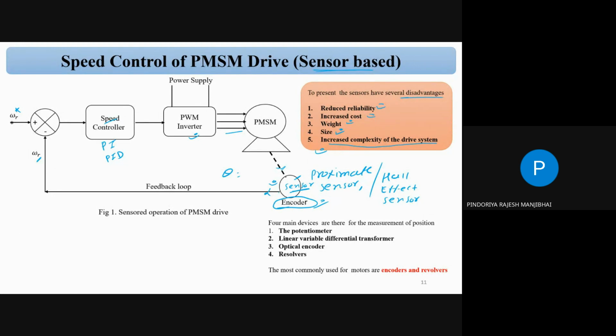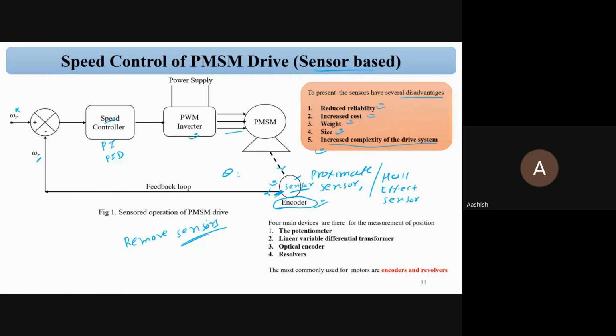Because of these five disadvantages, we have to go with sensorless operation. So we have to remove these sensors. And this sensor is not a voltage and current sensor. This sensor is your position sensor, correct? So we have to find out the position, and based on that position we can control.